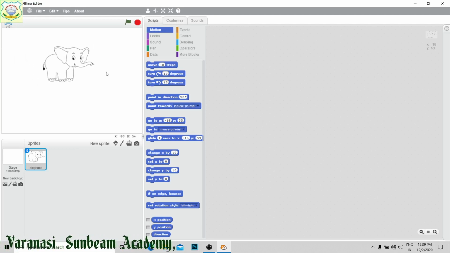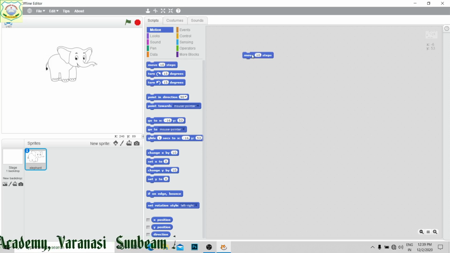So now next we are moving towards the block palettes. In the block palettes, there are different types of blocks. Motion, these different commands have been given, it's a library of commands, right? This is for the movement of your sprite. Suppose I am going to take move 10 steps. When I click on this, you can see.